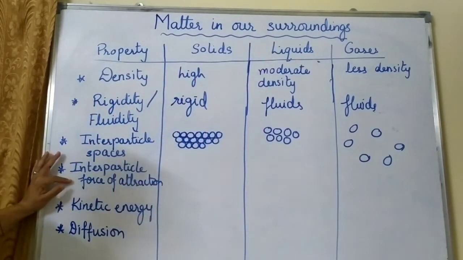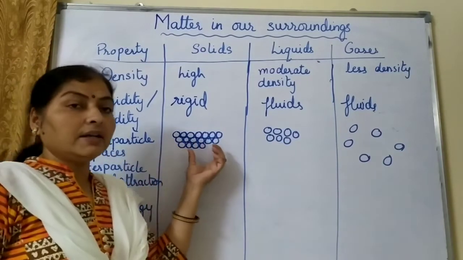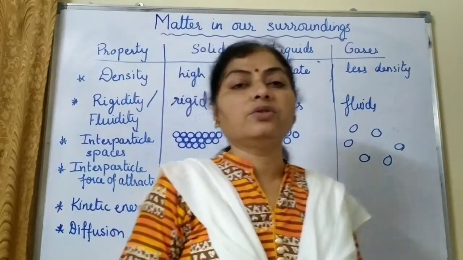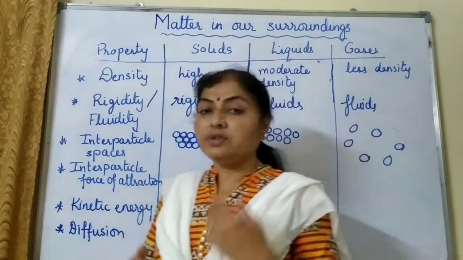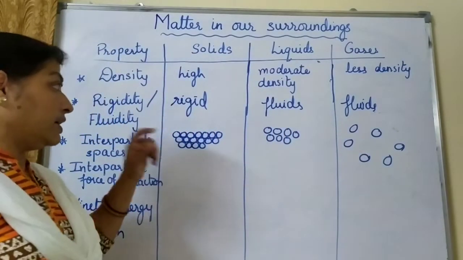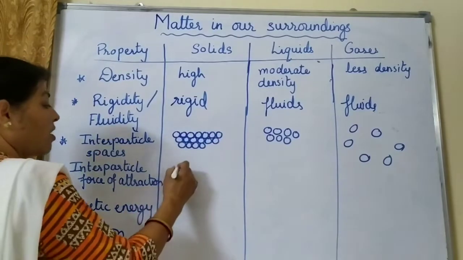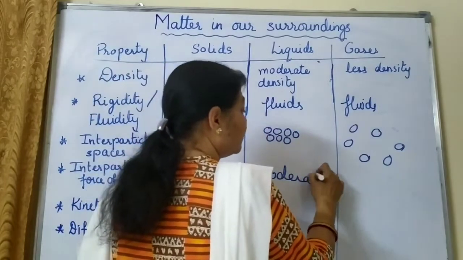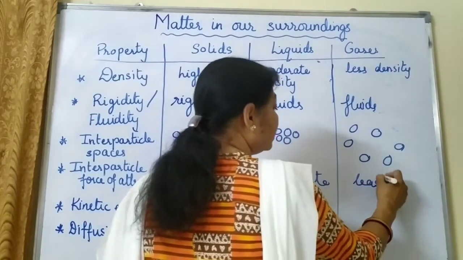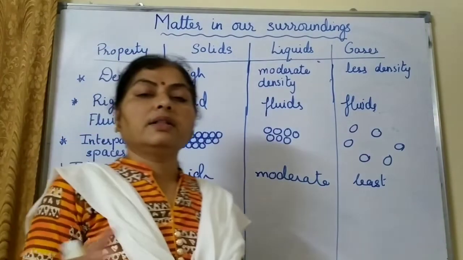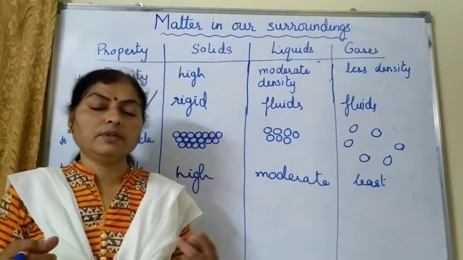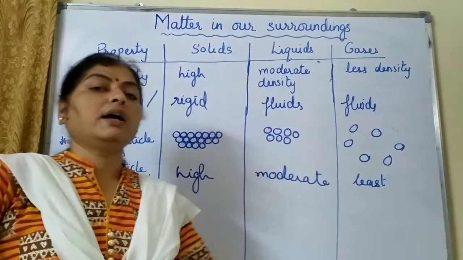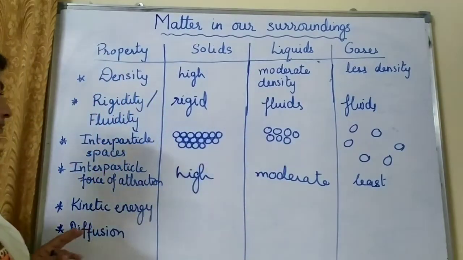Then the next is interparticle force of attraction. So interparticle force of attraction, naturally in solids must be very high, and that is why the particles are very close to each other, spaces become less. Why? Because the force of attraction is more between the particles. In liquid, the force of attraction is moderate, and in gas, the force of attraction is the least. And that is why gas molecules are not under the effect of each other's force of attraction, so they can move as much distance possible away from each other.